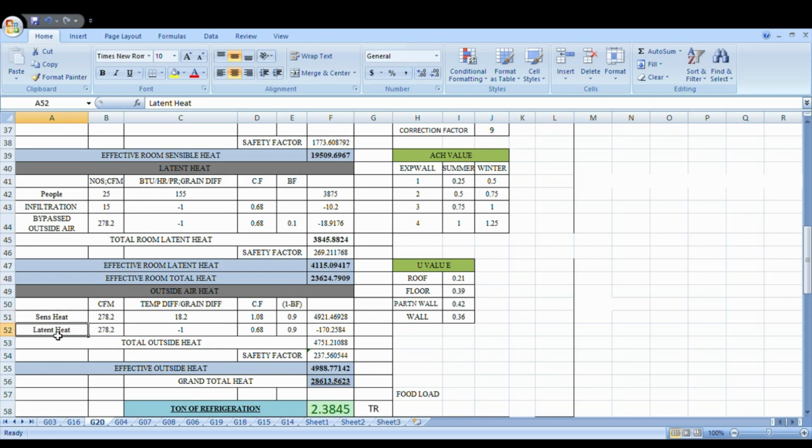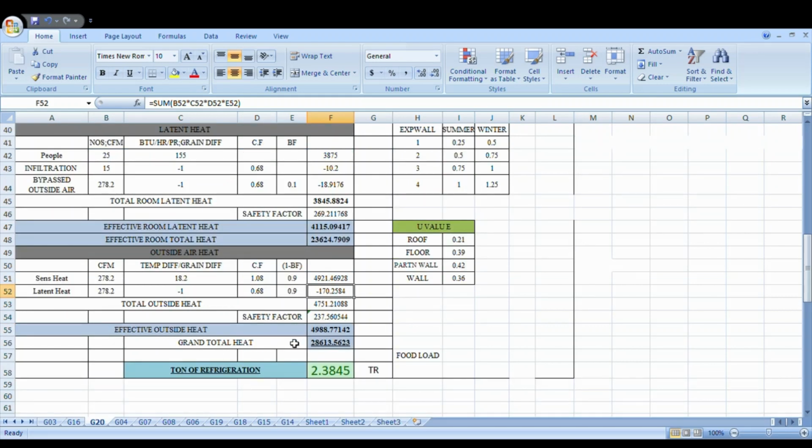And latent heat, this outside air 278.2. This is the grain difference, humidity ratio difference -1. So conversion factor 0.68. This 1 minus the bypass factor you will get 0.9. So you get this value. So the effective outside heat is equal to 4988.77142. Okay guys, and here you will get 2.3845 tonnage, approximately 2.4 ton. Okay,